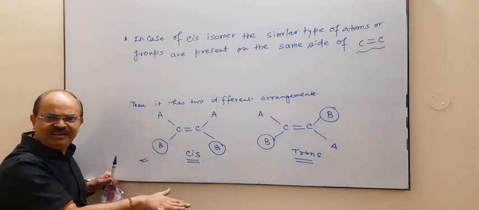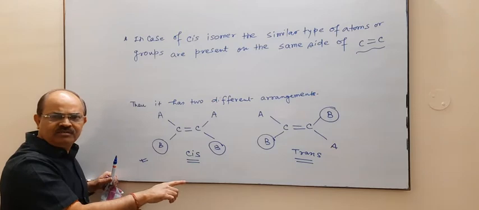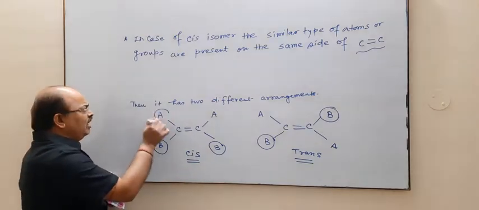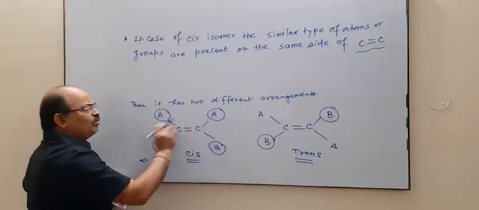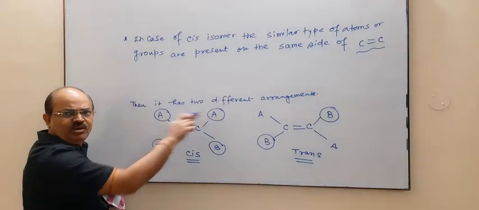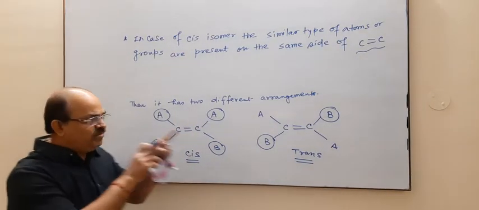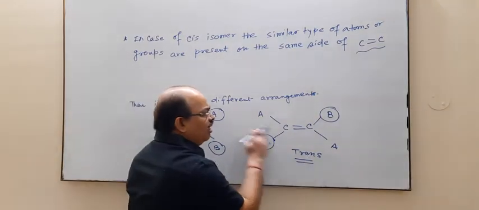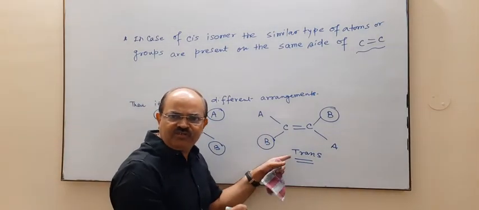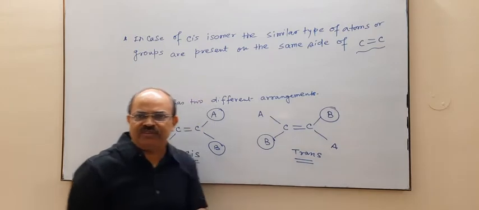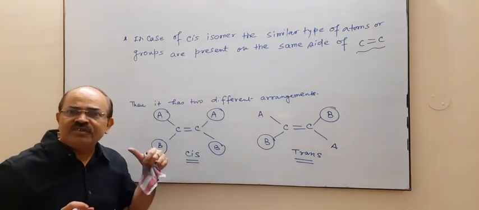For example, if you consider A, so both A are present on the same side of the carbon-carbon double bond. But the same A are present on two opposite sides in this case. So this isomer is trans, while this isomer is cis.